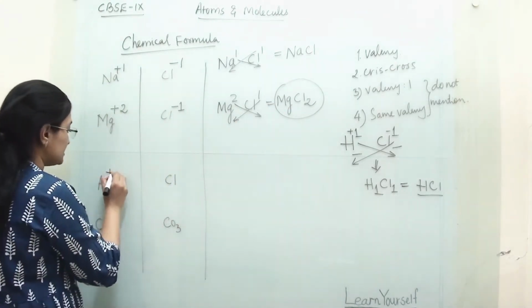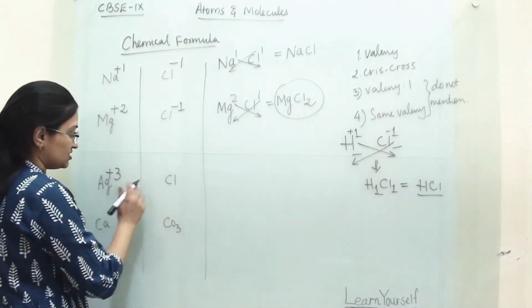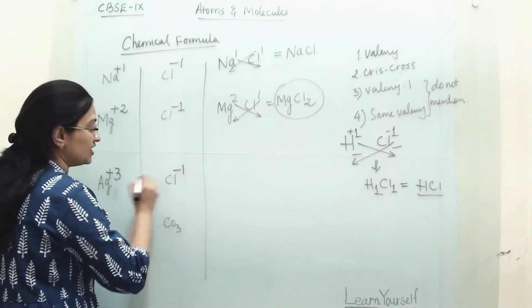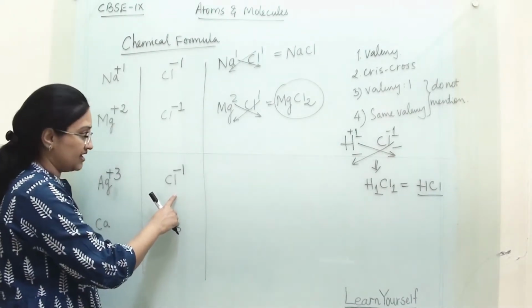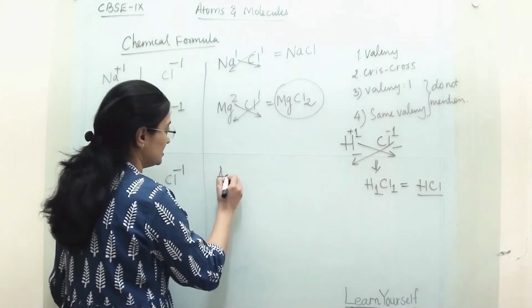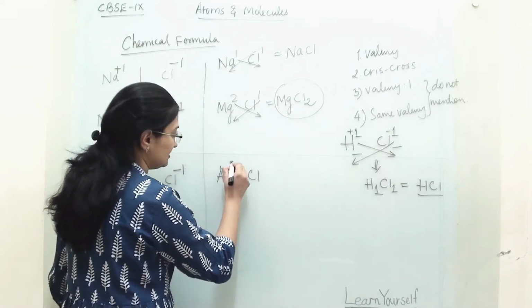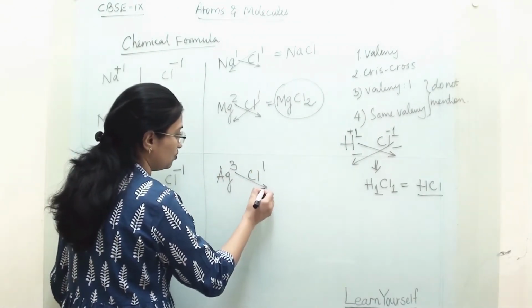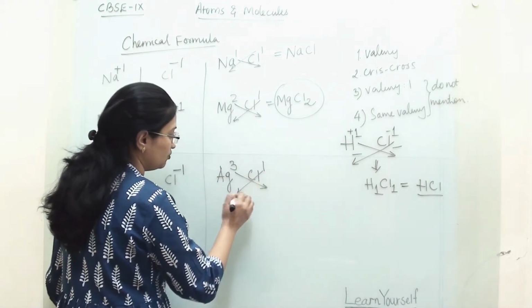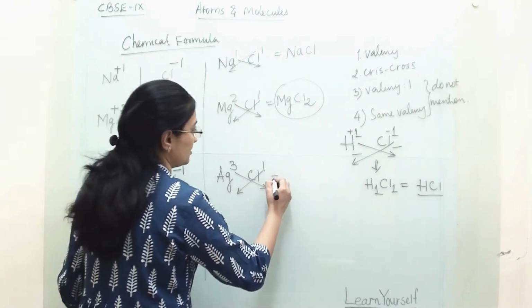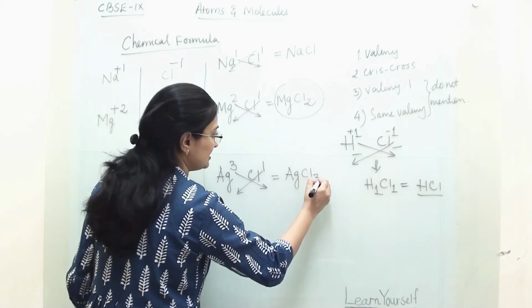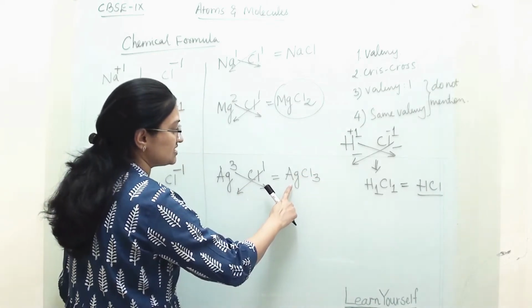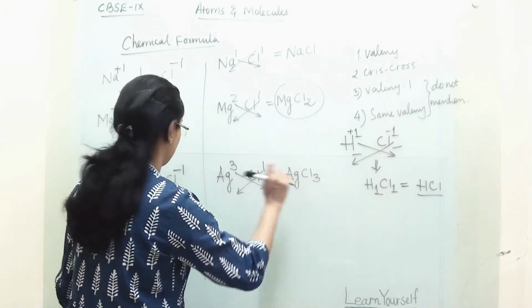So silver's valency is +3 whereas chlorine valency is -1. So silver and chloride. So how we are going to write it? Ag, Cl, 3 and 1. 3 will go with Cl whereas 1 will go with silver. So our molecular formula is AgCl3 and the name is silver chloride.